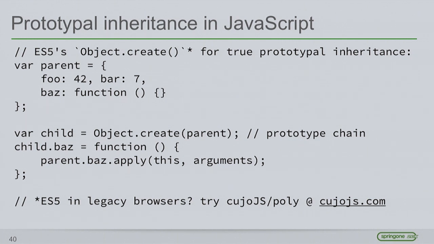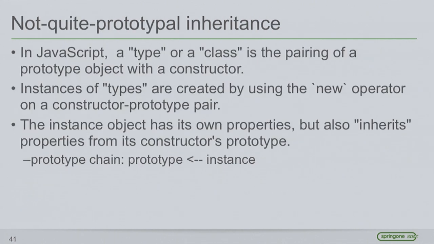Oh, sorry. I'm showing true prototypal inheritance in JavaScript. In ES5, we actually do have true prototypal inheritance, and it's done with the Object.create method that I showed before. It allows us to directly descend from a parent object to beget a child object. And you've probably seen this on some of my slides. If you're interested in providing shims for ES5 and some of the legacy browsers, we've got a great library for that.